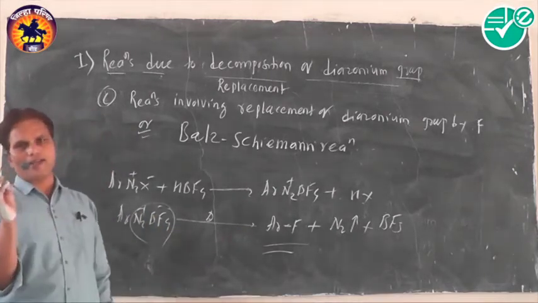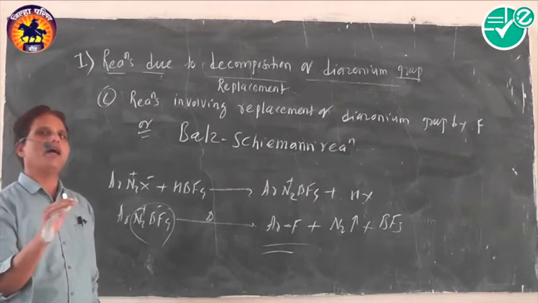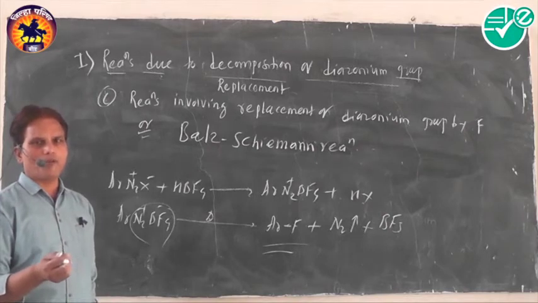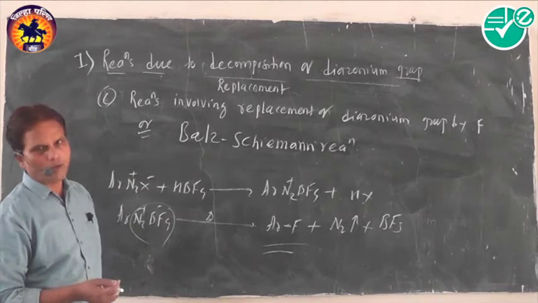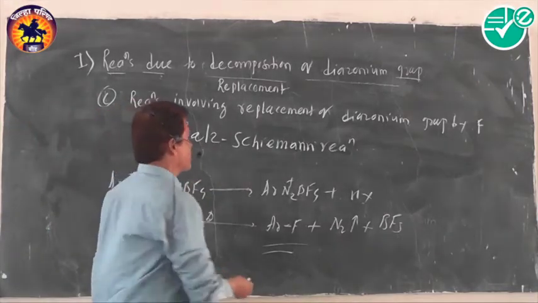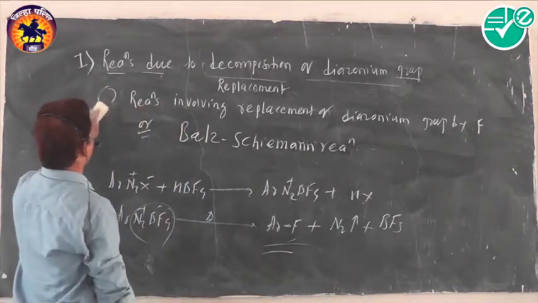First, in the Sandmeyer reaction, the diazonium group is replaced by chlorine, bromine and cyanide. In the Gattermann reaction, the diazonium group is replaced by bromine and chlorine, while in the reaction with KI, the diazonium group is replaced by iodine, while in the Balz-Schiemann reaction, the diazonium group is replaced by fluorine. Okay. Then next number,